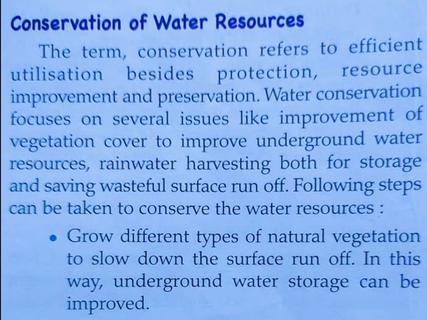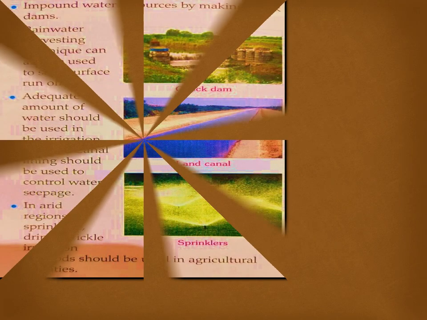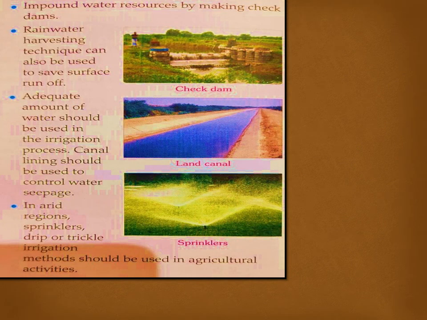So here we have some of the steps which we can take for the conservation of water resources. We can grow different types of natural vegetation to slow down the surface runoff, and underground water storage can be improved by this. Next we have impounding water resources by making check dams. You can see the check dams.